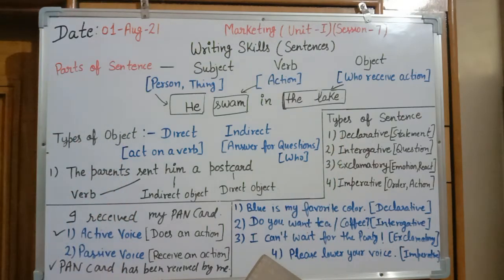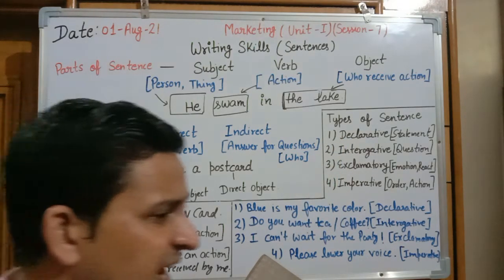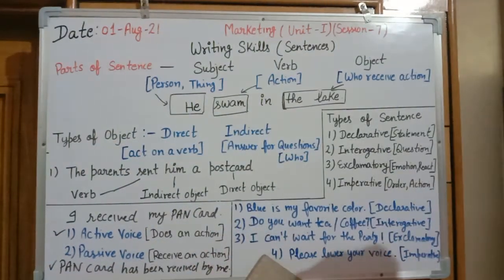A declarative sentence is any basic statement that is spoken by any person. Take one example: blue is my favorite color. This statement is a declaration, a statement was given, like I like the blue color.